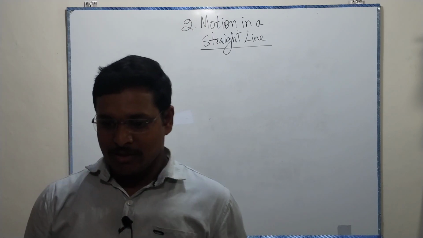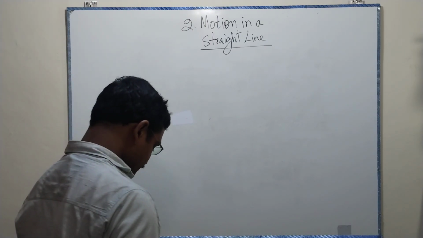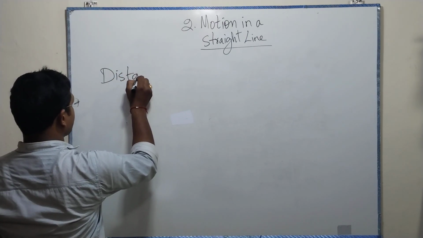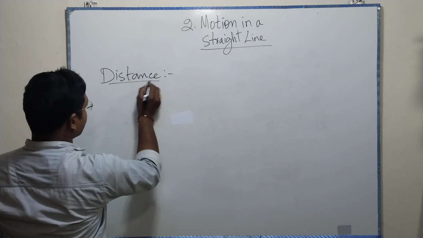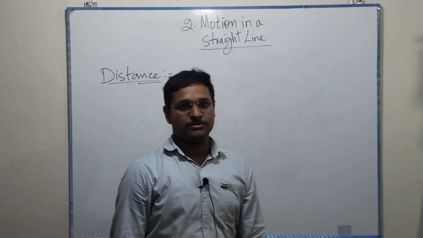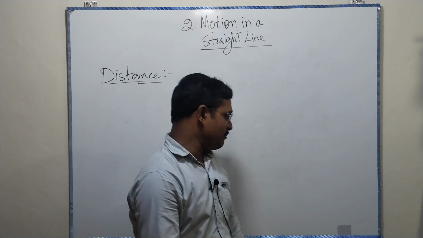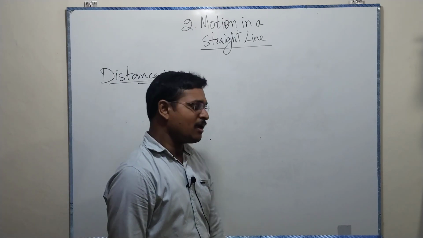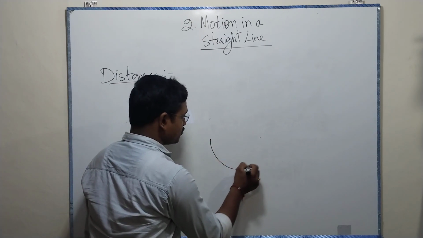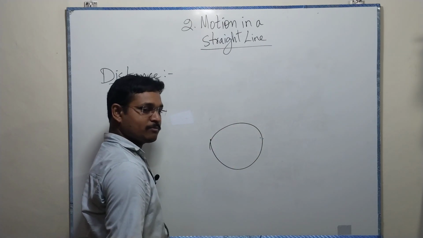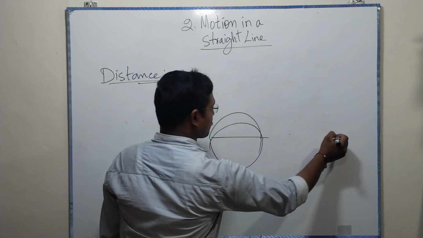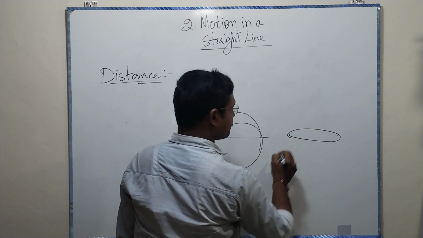And now coming to distance. What is distance? For example, there are 2 points. I can make a circle connecting these two. Or I can make a parabola.